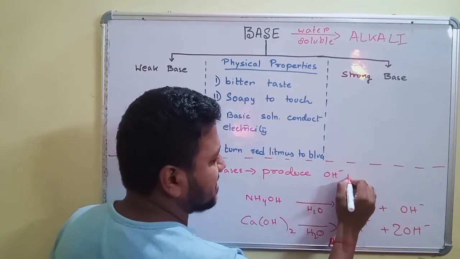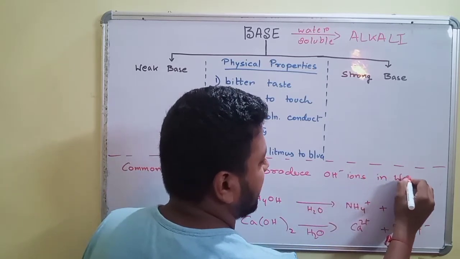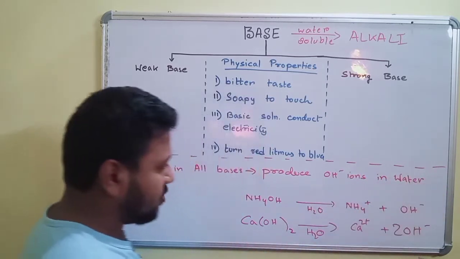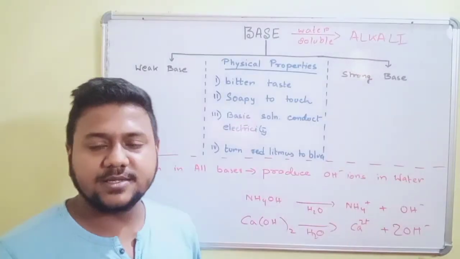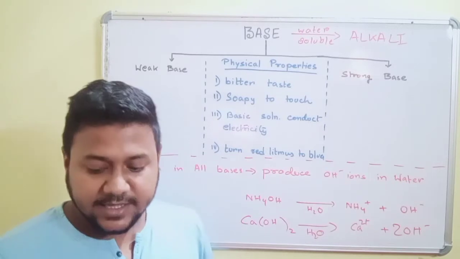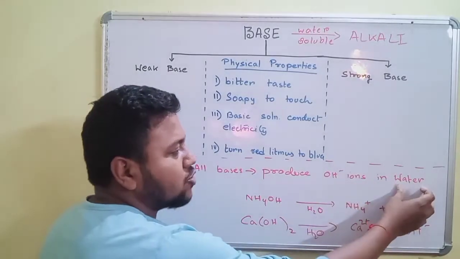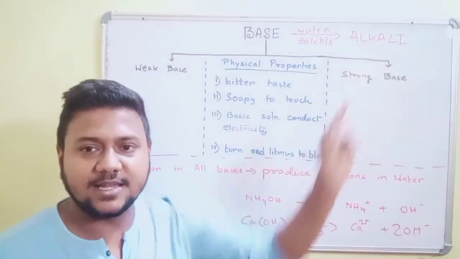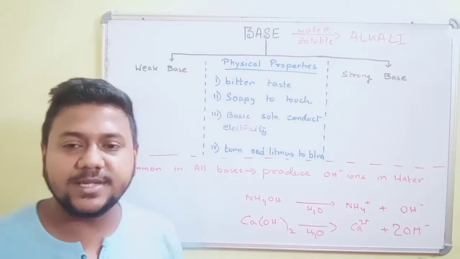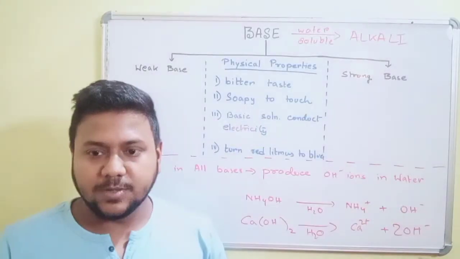I am writing it in short: when dissociated in water, bases produce OH minus ions. Clear? Now, when we are talking about water, we actually talk about bases that are called alkalis. So in this chapter, we will be dealing with many bases that are water soluble bases.